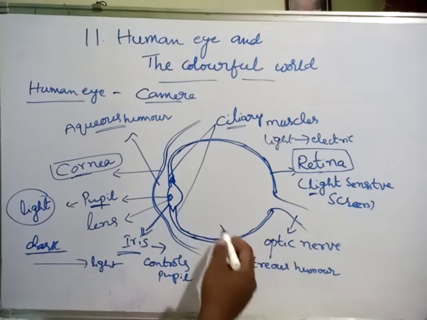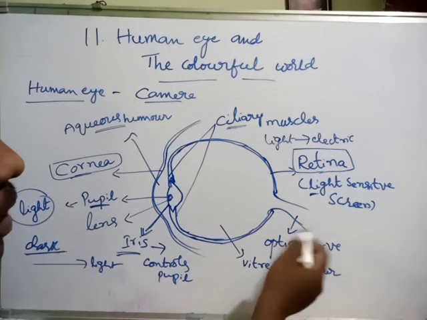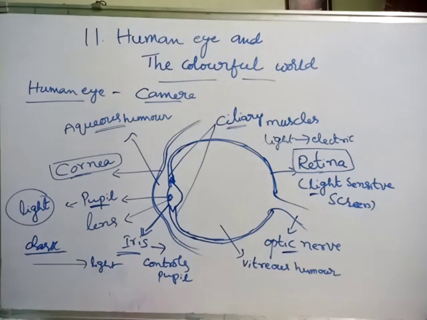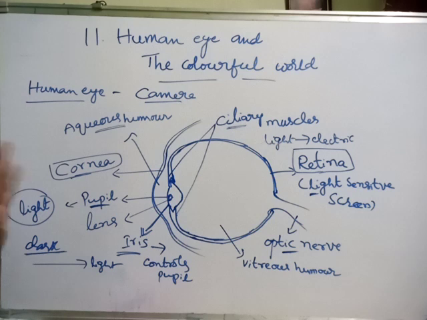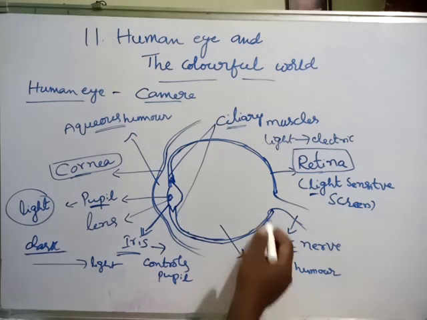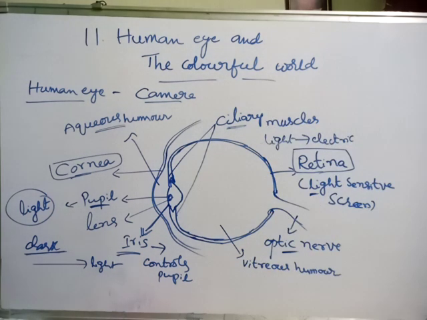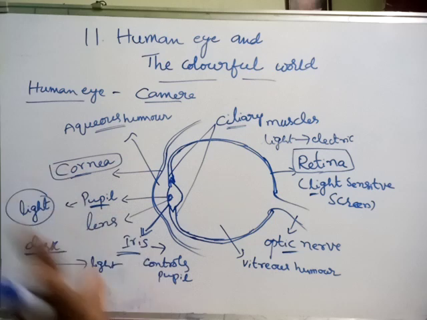These signals will be sent to the brain through optic nerves. Then the brain will analyze and interpret them and tell us that we are seeing an object. So this is the human eye. Here the optic nerve is connected to the brain.